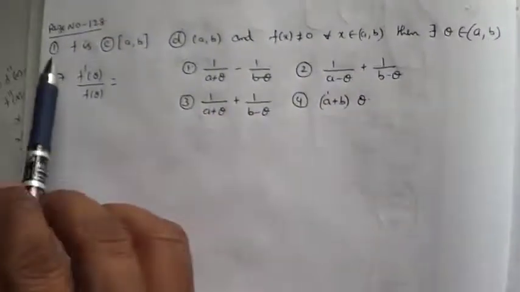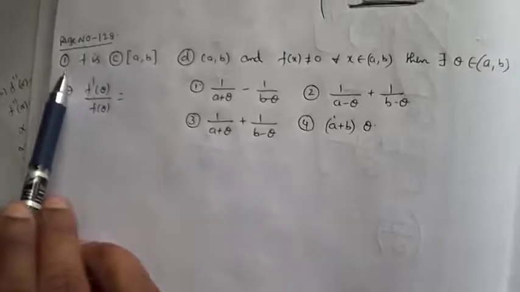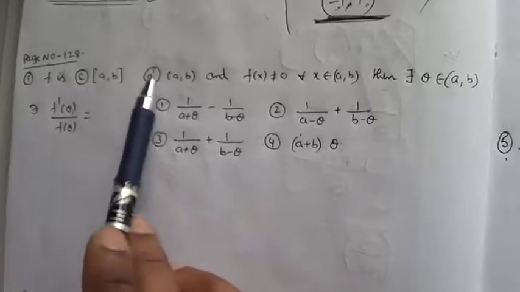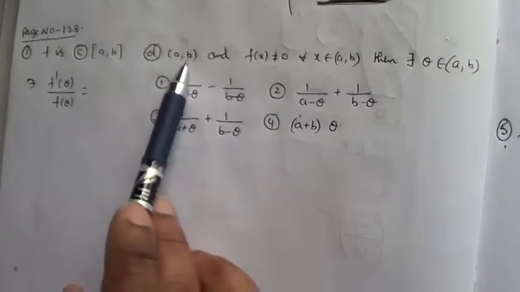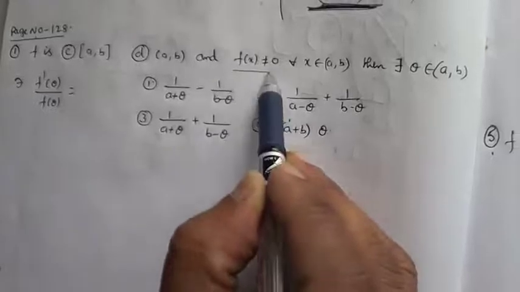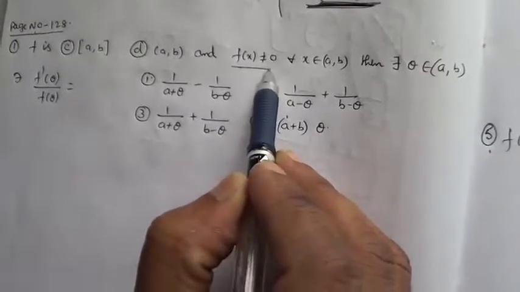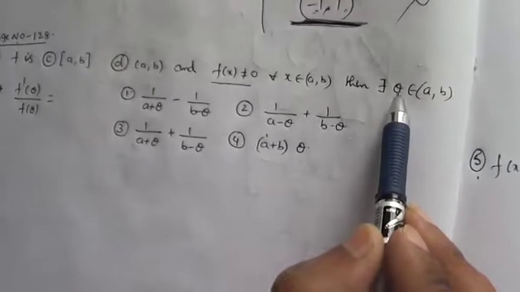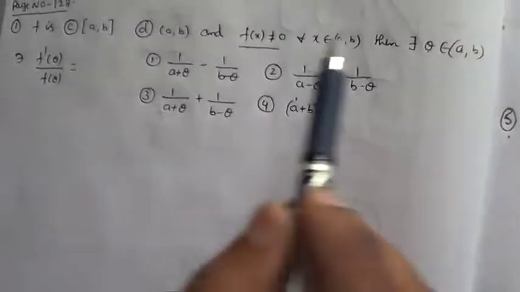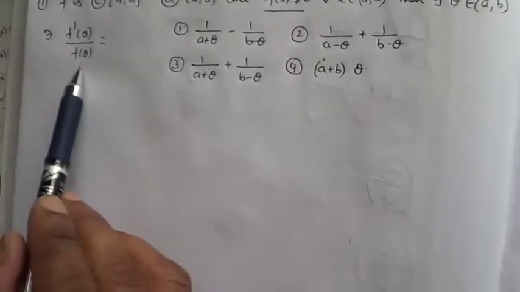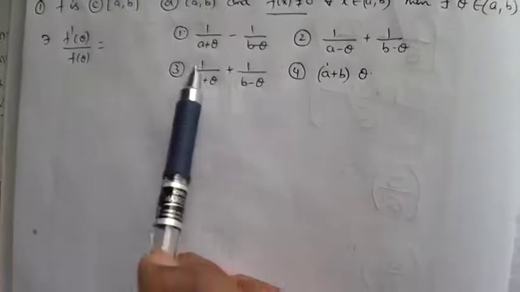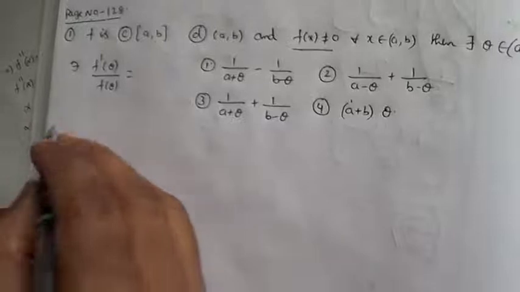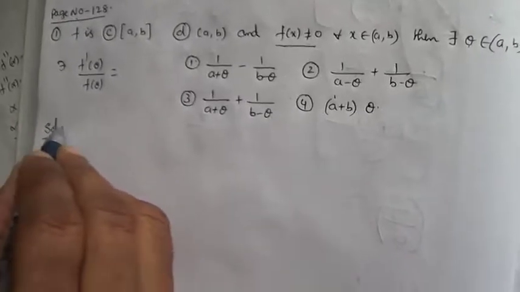Next you can go for another question in page number 128. Question number 1. Function is continuous in closed interval a comma b given. Function is differentiable in open interval a comma b given, and also saying that f of x is not equal to 0. Then there exists theta, that only c we can say. There exists theta belonging to open interval a comma b such that f dash of theta divided by f of theta, he is asking. You can check options are there in the form of a plus theta, b minus theta, a minus theta, like that. So here a little bit of care we have to take.